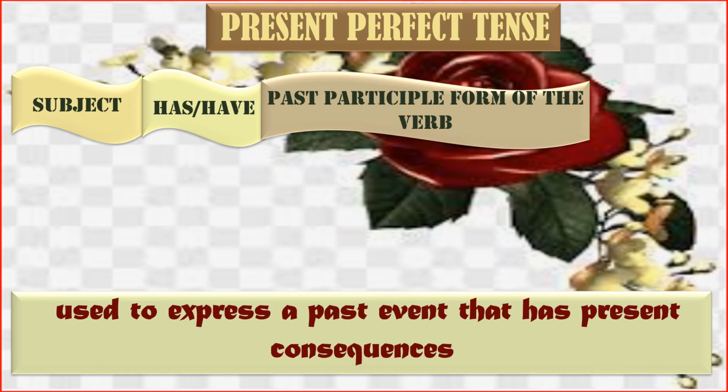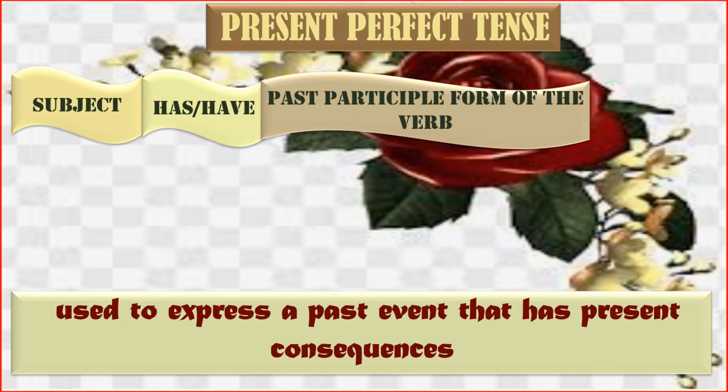See, V1 is cut, V2 is cut, V3 is cut, cut, cut, cut. Take another example. Look, looked, looked. Take yet another example.